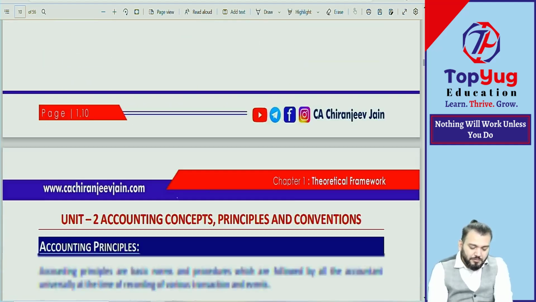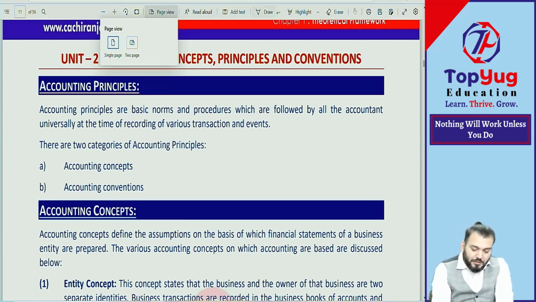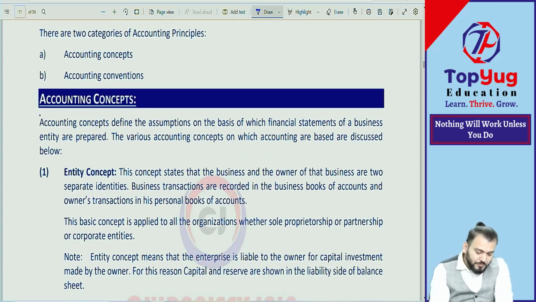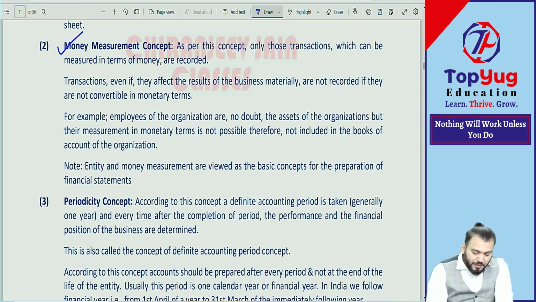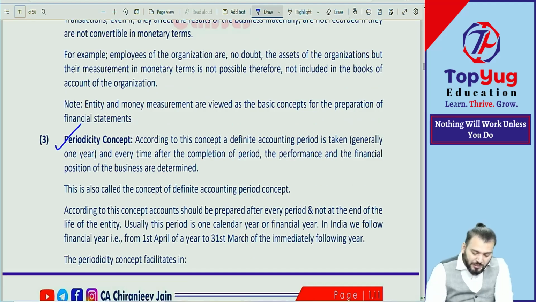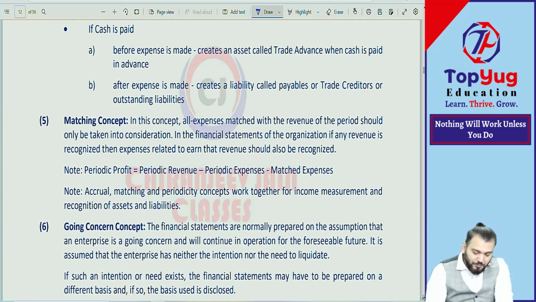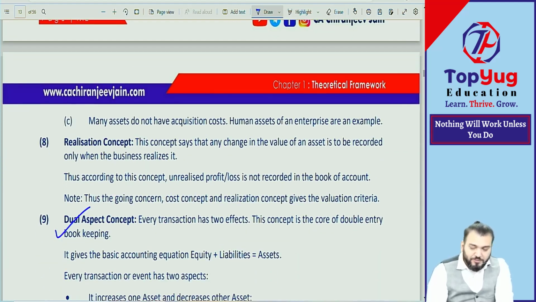Then come to chapter number 1, unit number 2: accounting concepts, principles, conventions. This also we have started, but not yet completed. Under accounting concepts, we have done the separate entity concept, then the money measurement concept, then the periodicity concept, then the accrual concept, then the matching concept, and then the dual aspect concept.